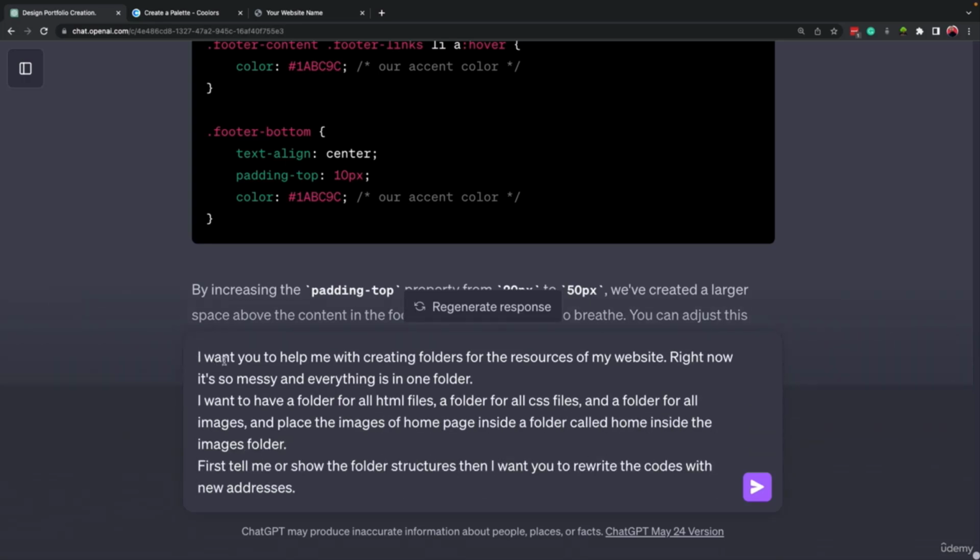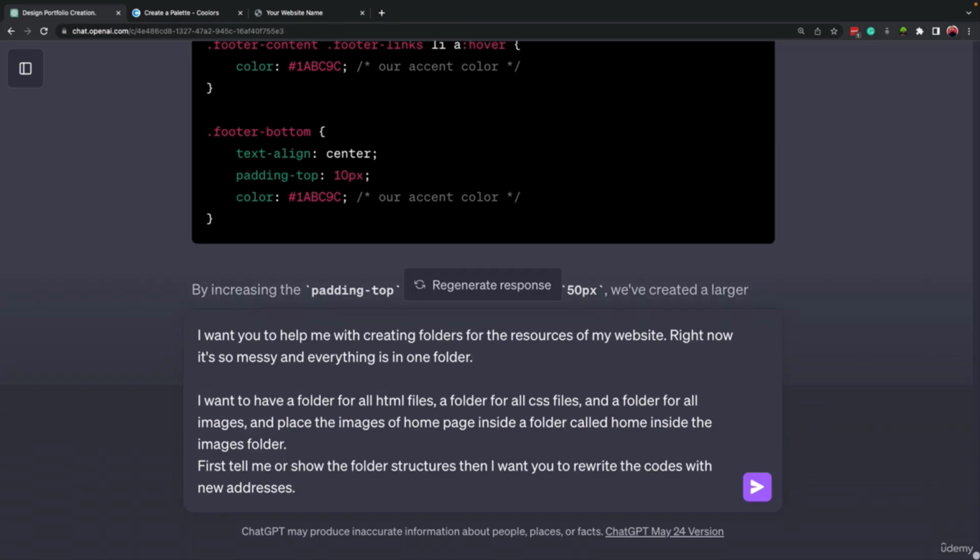I explained that I want you to help me with creating folders for the resources of my website. Right now it is so messy and everything is in one folder. Okay, so I explained the problem. And then I mentioned I want to have a folder for all HTML files, a folder for all CSS files, and a folder for all images. And then, for example, place all the images connected to homepage inside another folder, which is called home, inside images.